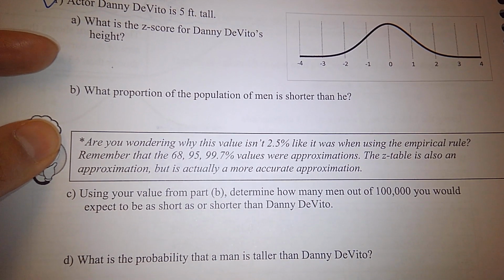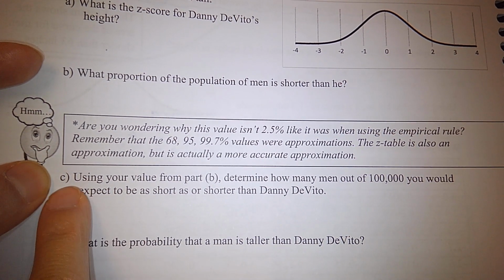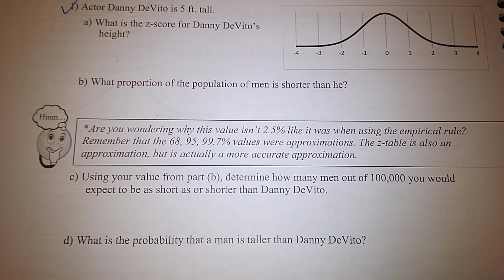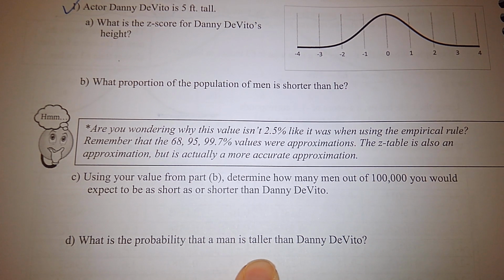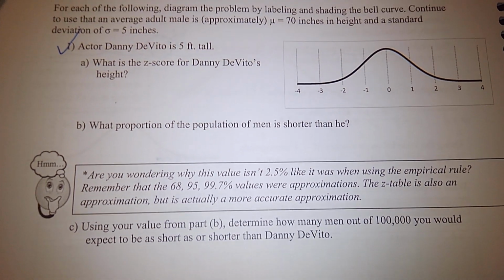What proportion of the population of men is shorter than Danny DeVito? Using your value from part B, determine how many men out of 100,000 you would expect to be as short as or shorter than Danny DeVito. What is the probability that a man is taller than Danny DeVito? Okay, very good. Thanks.